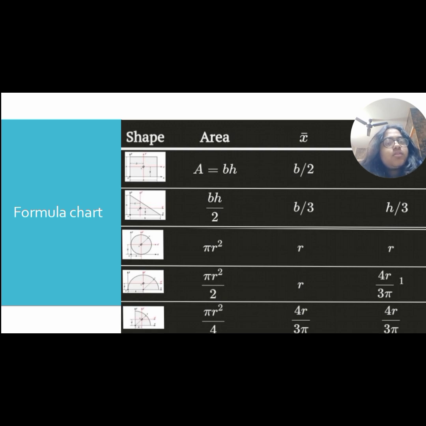First one is square. For square, even though it is not given here, it is going to be the same. The centroid will be b by 2 for both. When you go to rectangle, the area is given by breadth into height. For x bar we are going to use b by 2, and for y bar we are going to use h by 2.